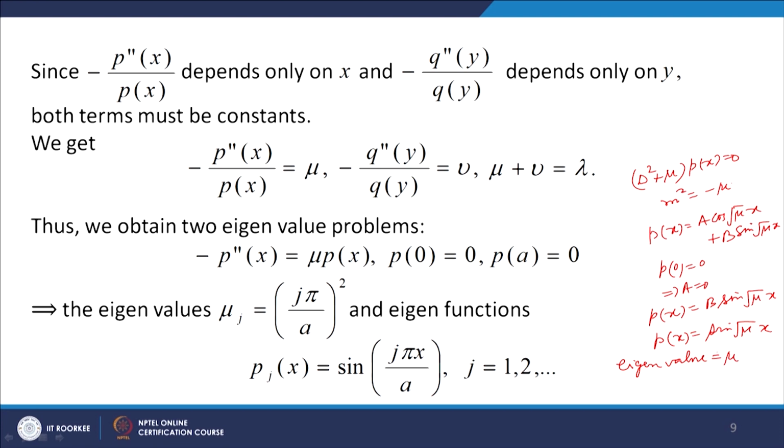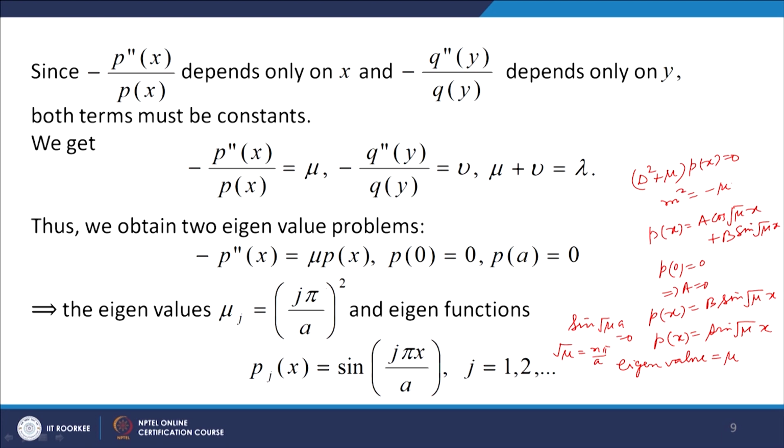Okay. And we use this other condition, p a equal to 0. p a equal to 0 means sin root mu a equal to 0. So root mu is equal to n pi by a. Okay, so mu equal to n pi by a whole square. In place of n I am writing j.